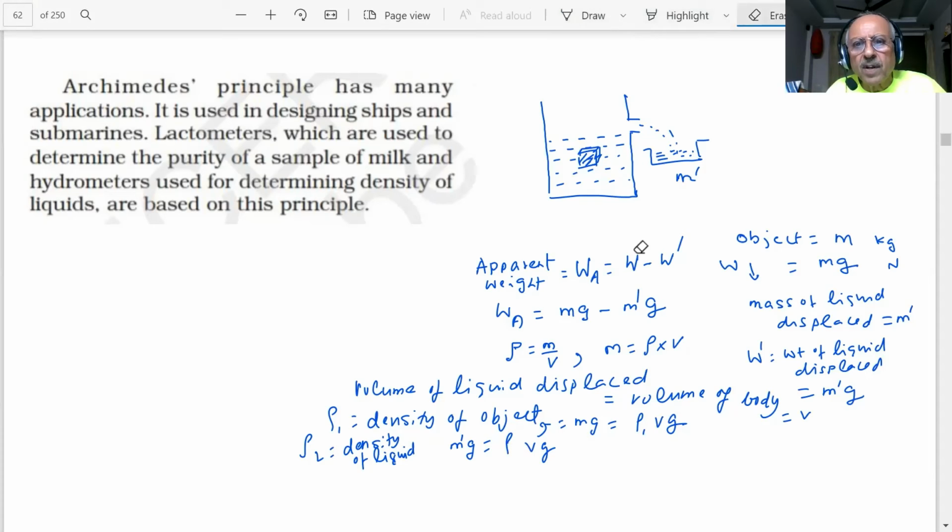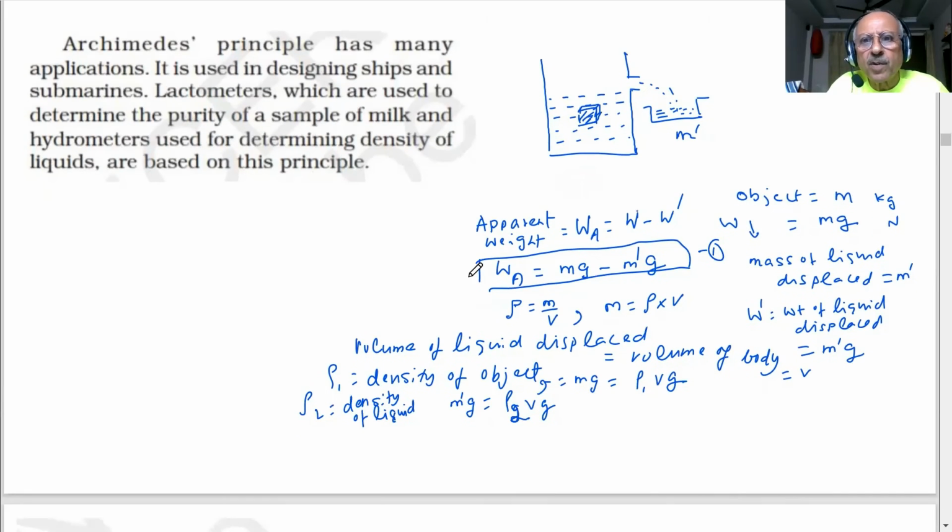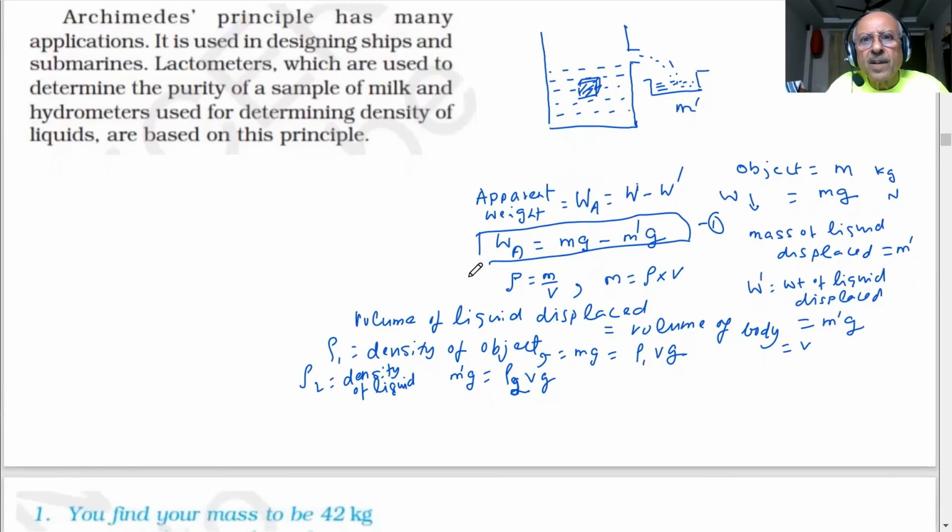Let me make it very clear so that there's no problem, because we are going to come to a very important formula. ρ2 v into g. Am I right? Yes, sir. Now, if I put this in this formula, student, formula 1, what will I get?